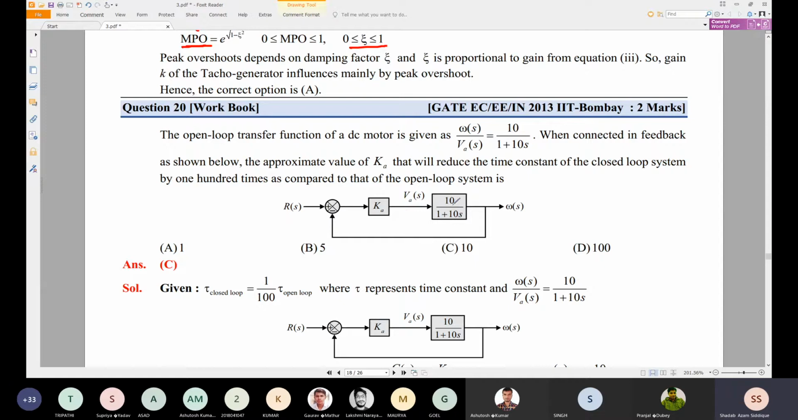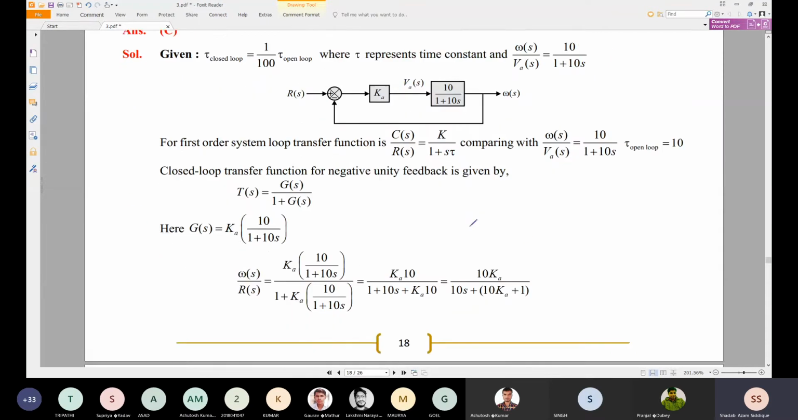Now this is the DC motor transfer function, which is 10 divided by (1 plus 10s). Now you are asked to find the value that will reduce the time constant of the closed loop control system by 100 times as compared to the open loop control system. We just take a comparison of the open loop and closed loop time constants. So just have this and try to compare and find out. We had found that C comes out to be 10. We have already discussed this problem in the last-to-last class.